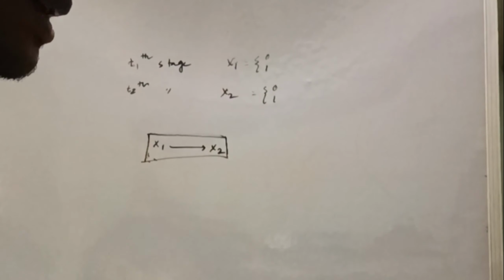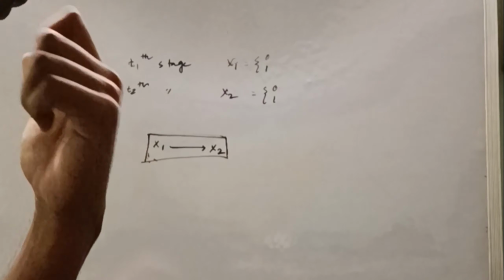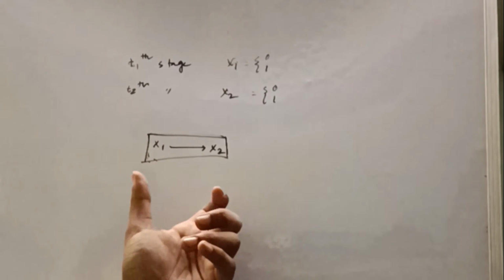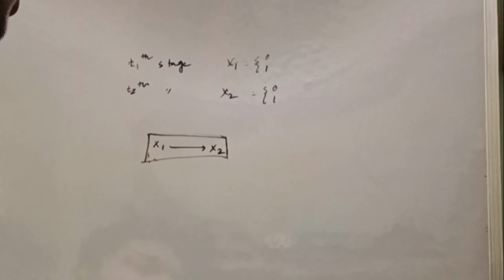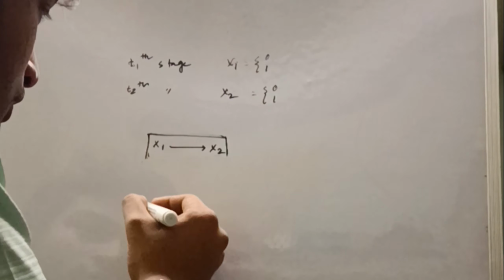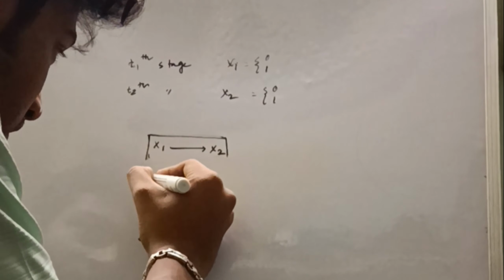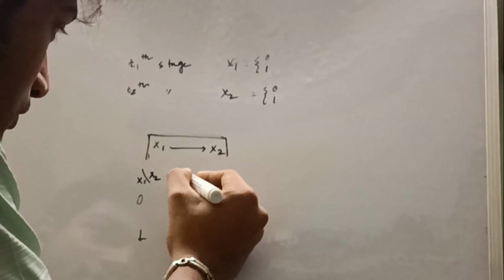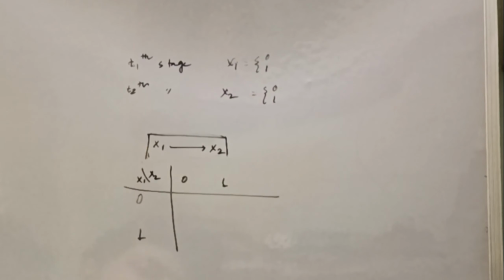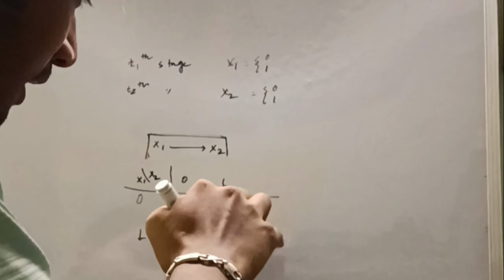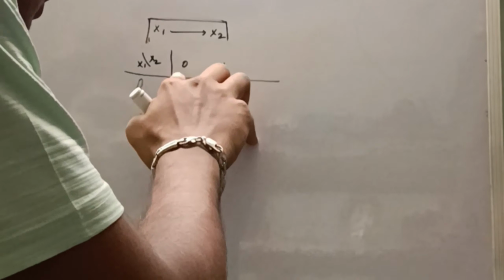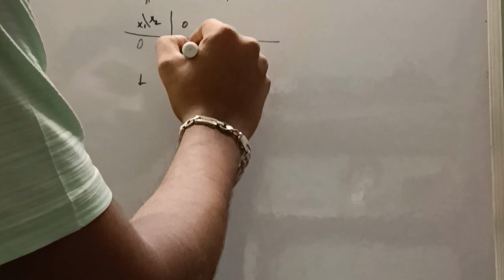But since X1 has 2 values and X2 has 2 values, there are 4 possible ways of transition. So I can write these transition probabilities in the notation of a matrix. Let's suppose I have X1, and I want to go from X1 to X2. So X1 has 2 states, 0 and 1. I have here X1, and I have X2, which also has 2 states, 0 and 1. So this is the element which denotes the probability that I am at 0 at the X1th step and will go to 0 at the X2th step. So this can be thought of as P11.